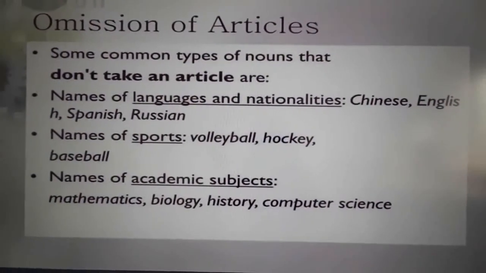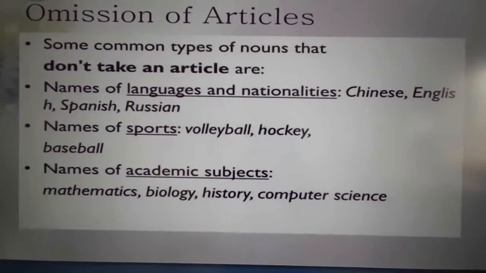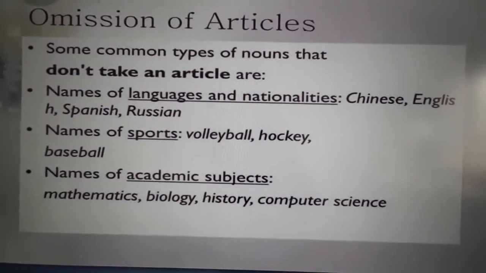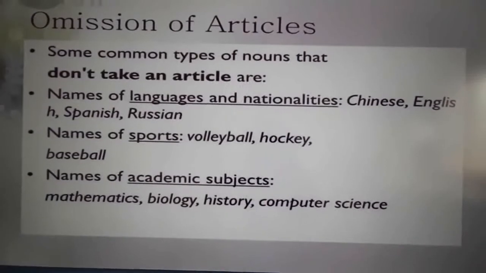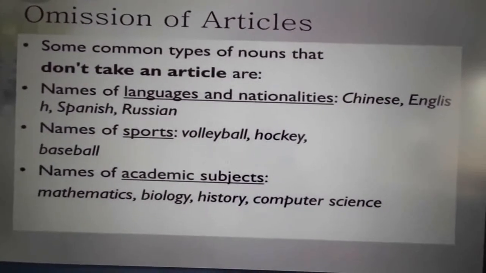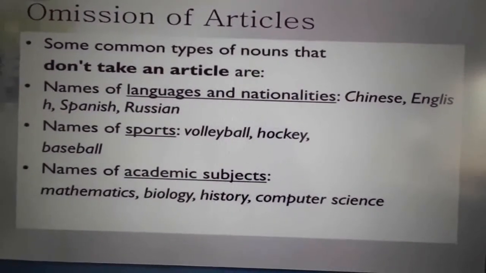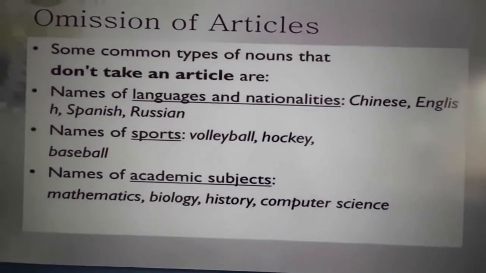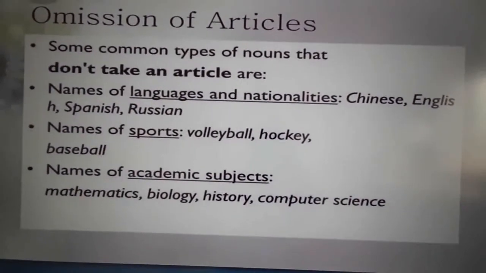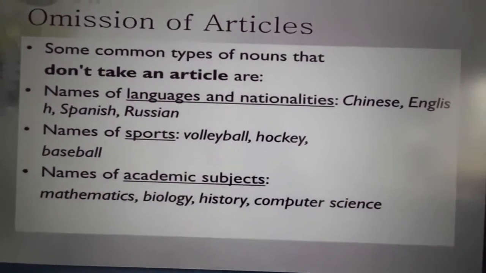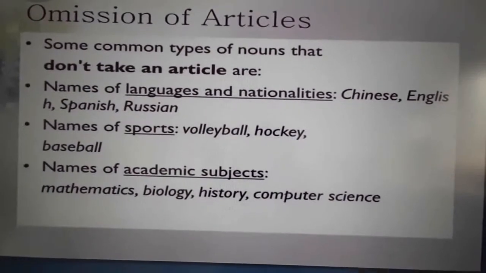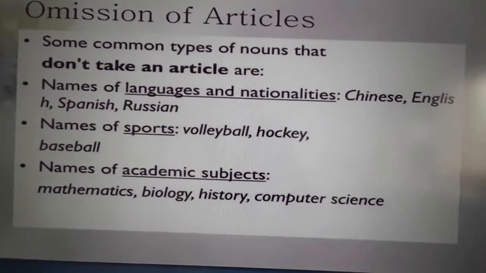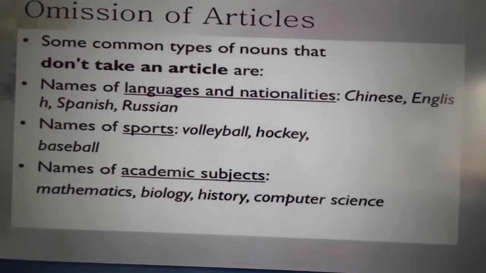We should not use the articles before languages and nationalities like Chinese, English, Spanish, Russian. Before sports, we should not use the articles a and the: volleyball, hockey, baseball. We should not use articles before academic subjects like mathematics, biology, history, computer science.